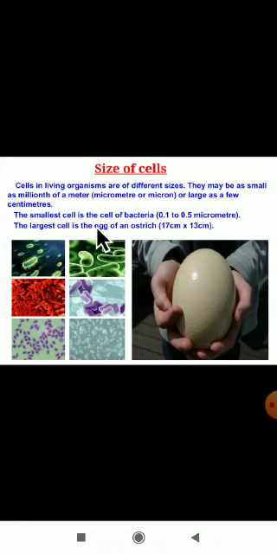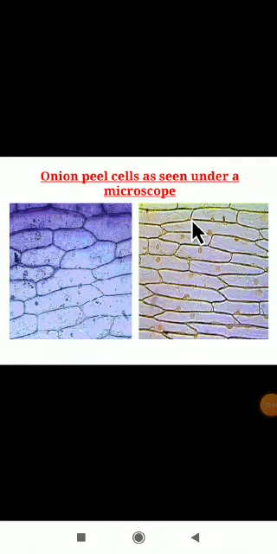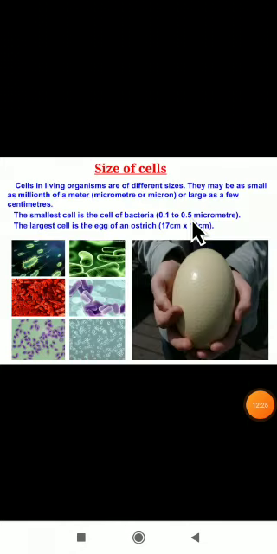The smallest cell is the cell of a bacteria. It is 0.1 to 0.5 micrometer. Yes, the smallest cell is the bacteria cell. Those are the smallest cells. The size is from 0.1 to 0.5 micrometer.